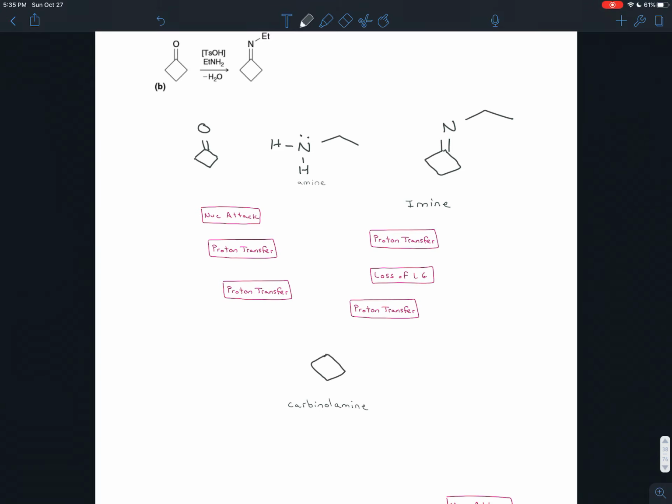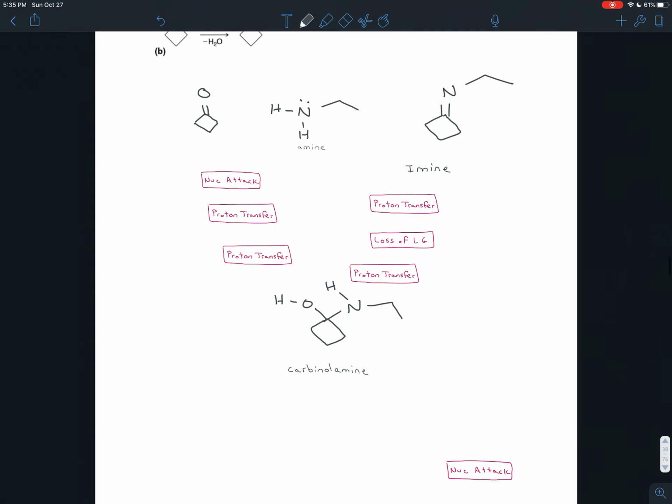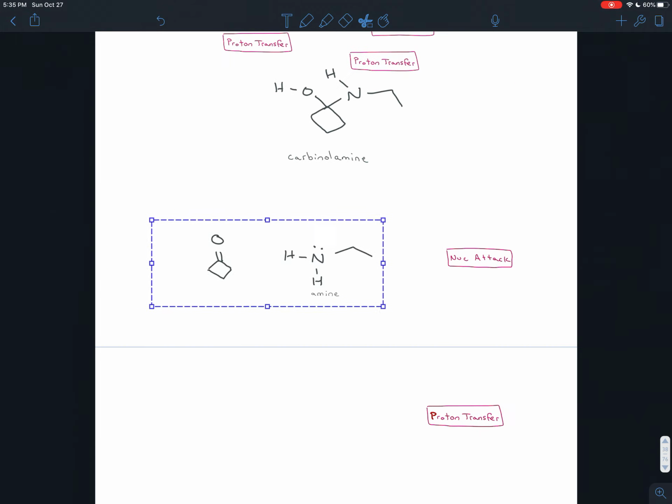Now the carbonylamine is going to have the same carbon backbone, but we're going to have 1 bond to the oxygen instead of 2, and that will be stabilized by a hydrogen, so it'll be an OH, and we'll have formed only 1 bond to the nitrogen. So it'll still have its ethyl group, and it'll still have 1 more hydrogen. So we have an amine and an alcohol bonded to the same carbon. That's a carbonylamine. Okay, let's go through the steps for this, starting with cyclobutanone and ethylamine.